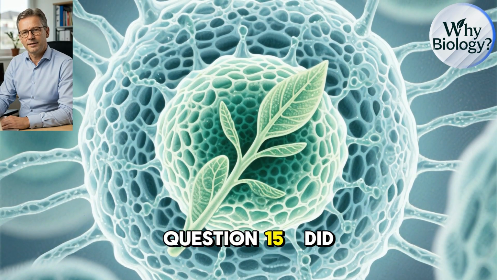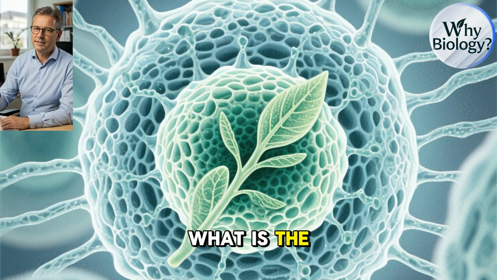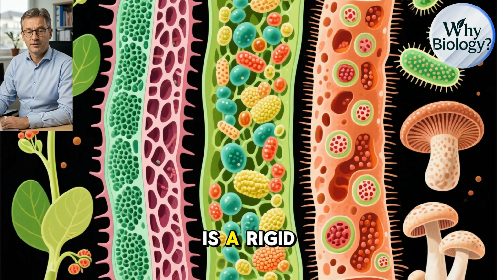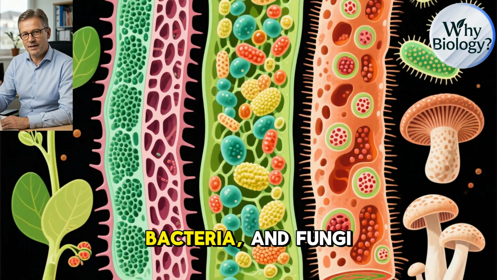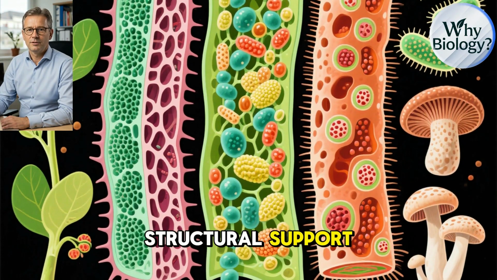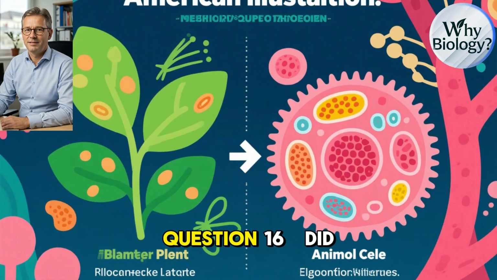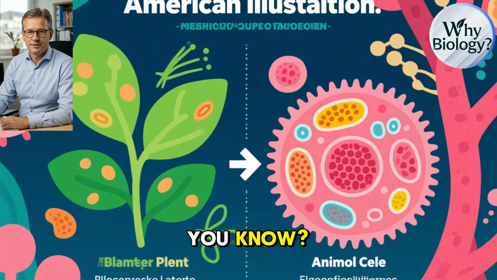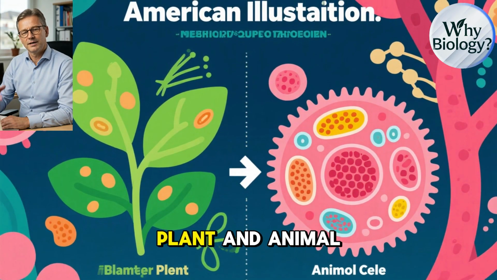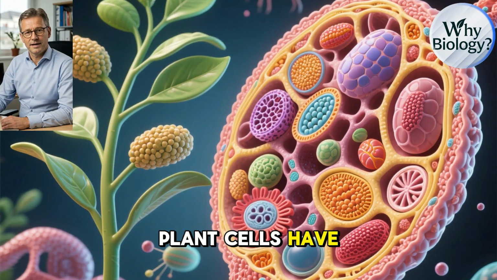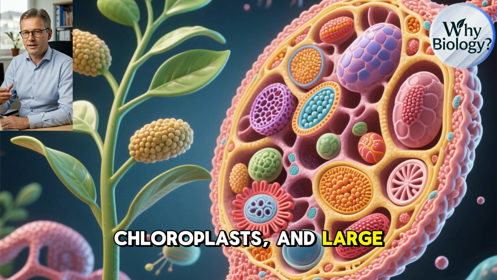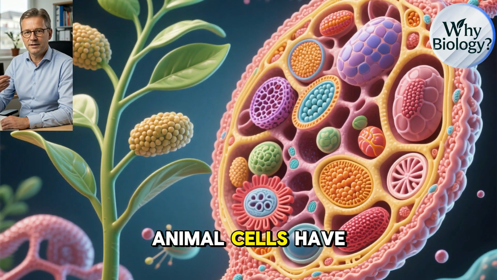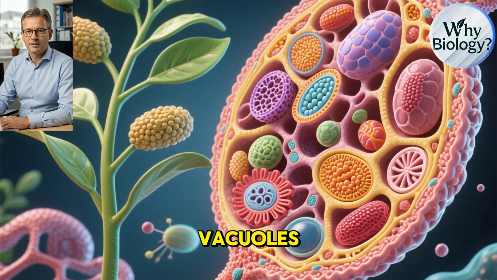Question 15. Did you know? What is the cell wall? The cell wall is a rigid outer layer in plant cells, bacteria, and fungi that provides structural support. Question 16. Did you know? What is the difference between plant and animal cells? Plant cells have cell walls, chloroplasts, and large vacuoles. Animal cells have centrioles and smaller vacuoles.